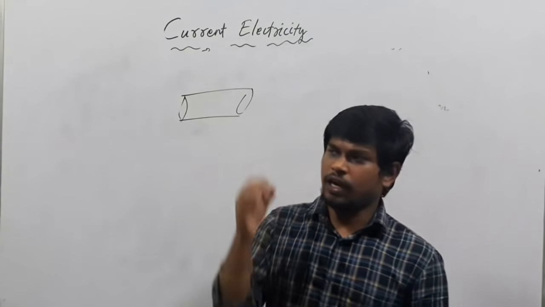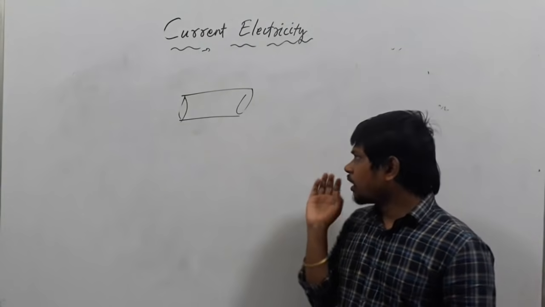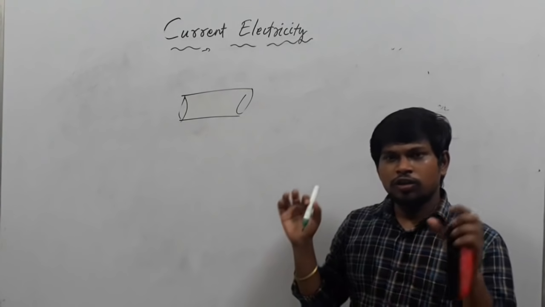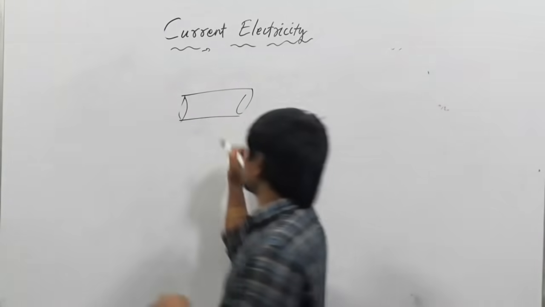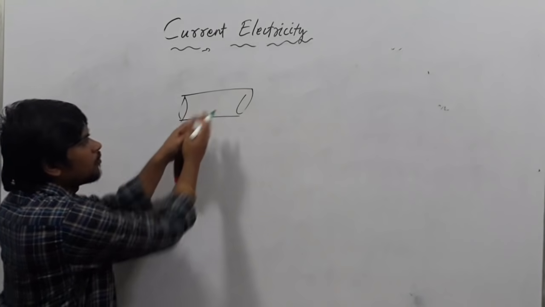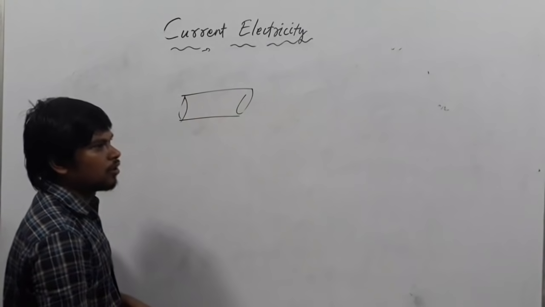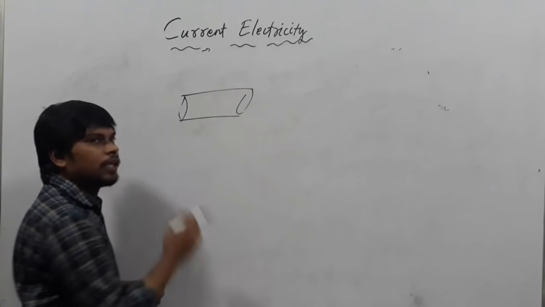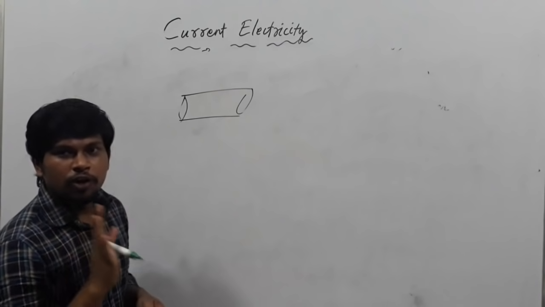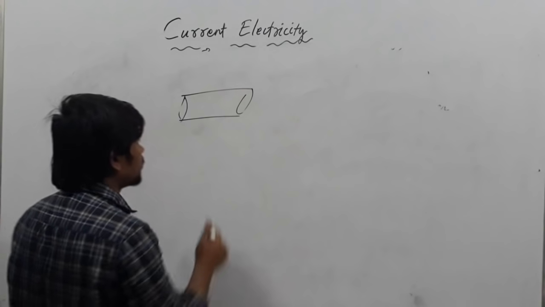What is happening at room temperature? Normally at room temperature, there are millions of electrons inside the conductor. All the electrons are moving randomly at room temperature.